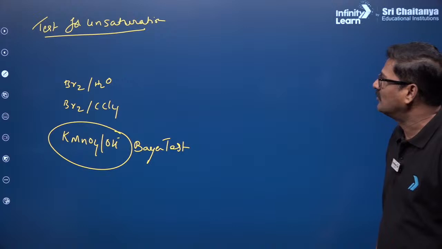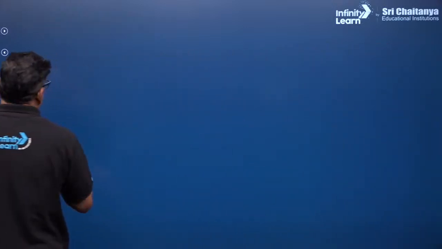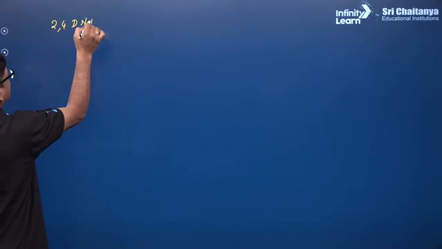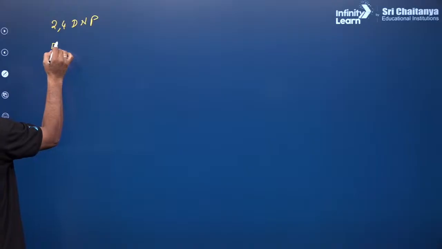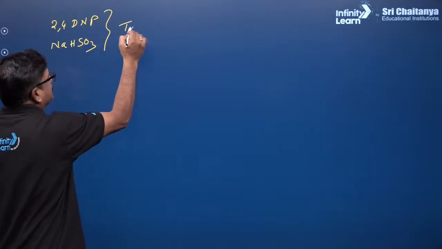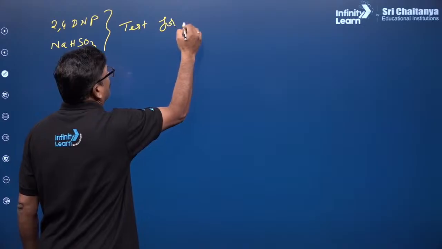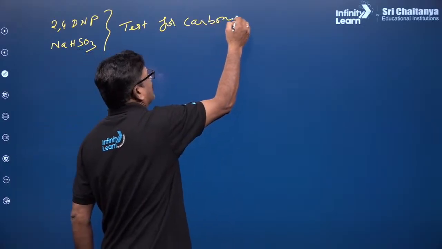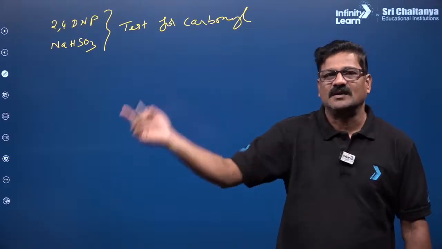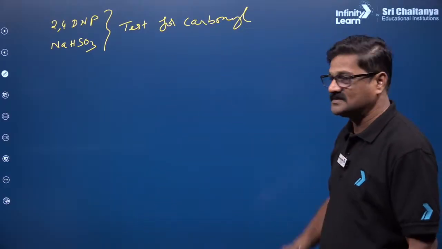And also you're going to see test for (2,4) DNP test, NaHSO3 test. It is a test for carbonyl. Test for carbonyl. All ketones and aldehydes are going to give this test.